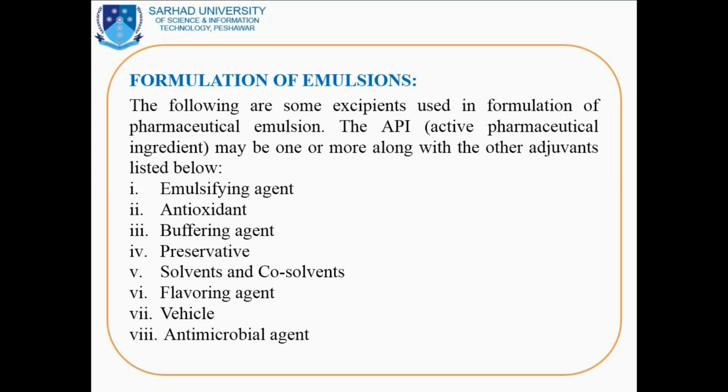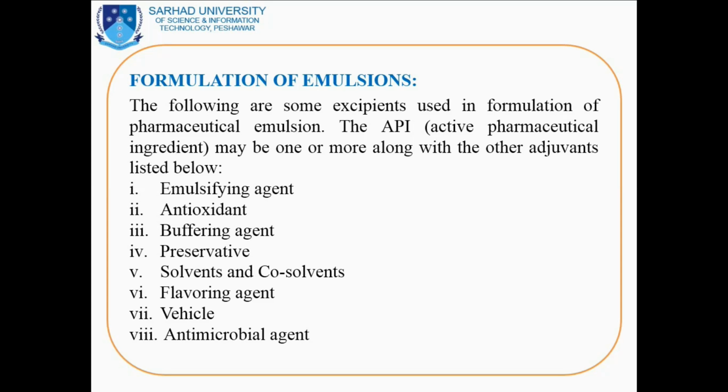These are the details of the excipients that are used. But remember that we should select a suitable emulsifying agent and other additives that are compatible with the active pharmaceutical ingredient in the formula of the pharmaceutical emulsion, as well as one excipient should be compatible with the rest of the excipients.